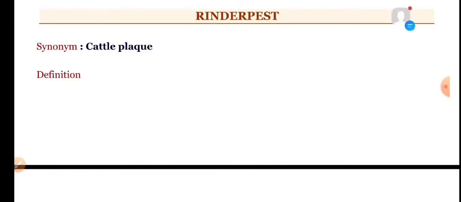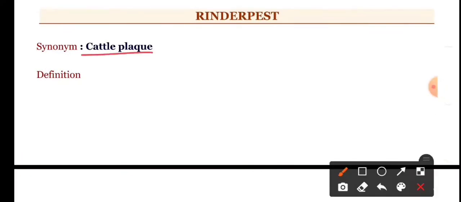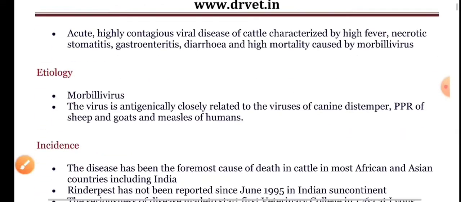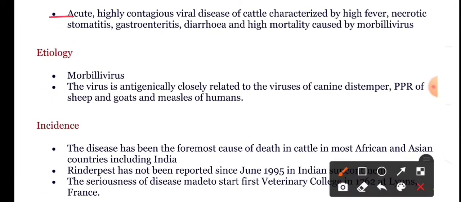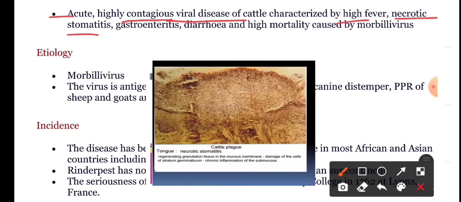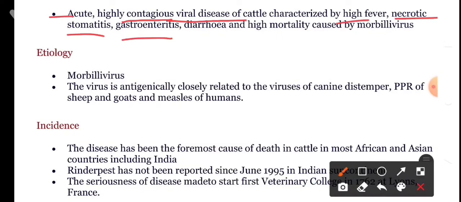Now let us come to Rinderpest. This is a disease we will not encounter in field conditions now. It has been eradicated from India. It is also called cattle plague. This disease is acute and highly contagious, a viral disease of cattle, characterized by high fever with necrotic stomatitis, gastroenteritis, diarrhea, and high mortality, which is caused by the morbillivirus.